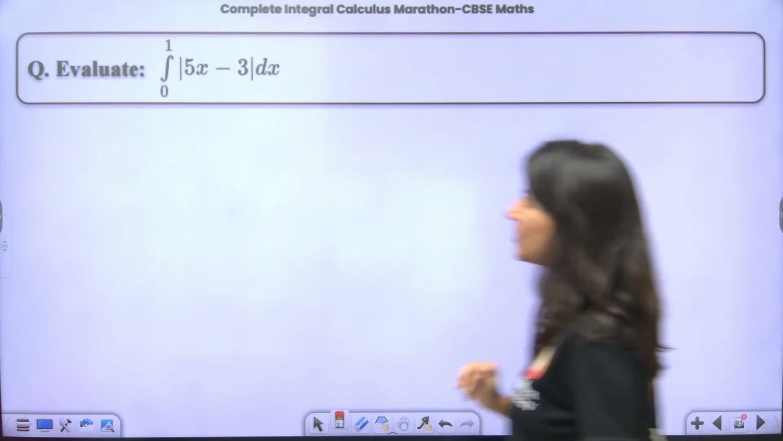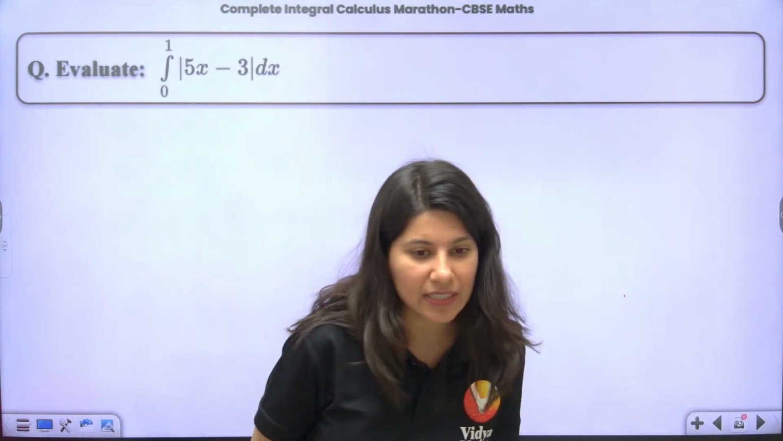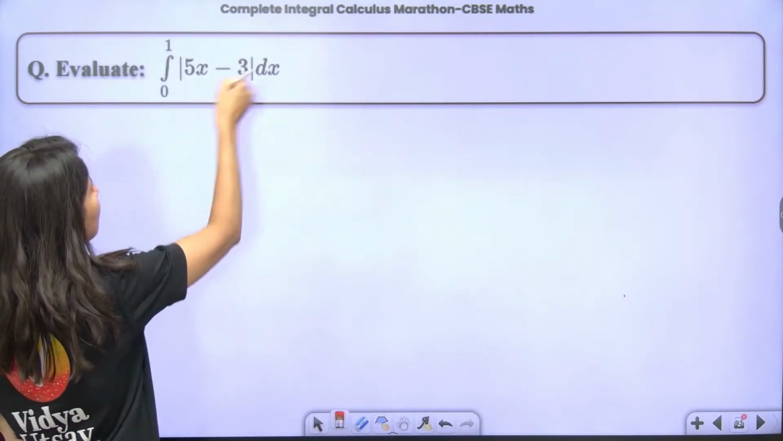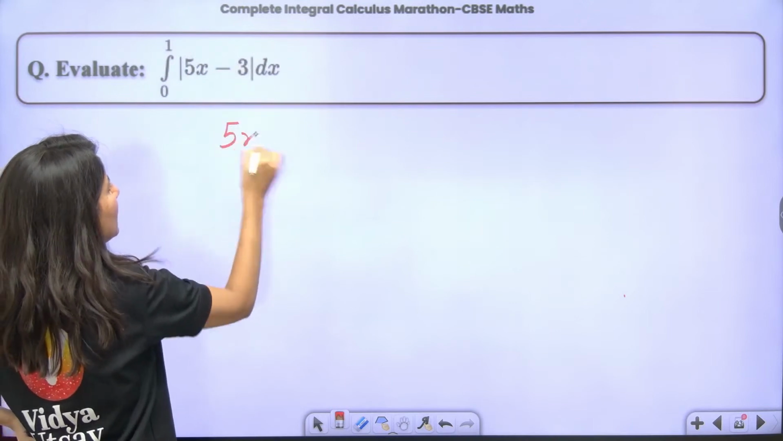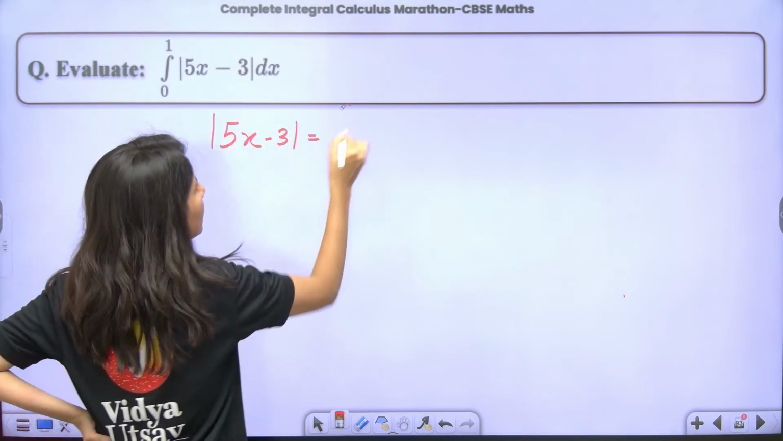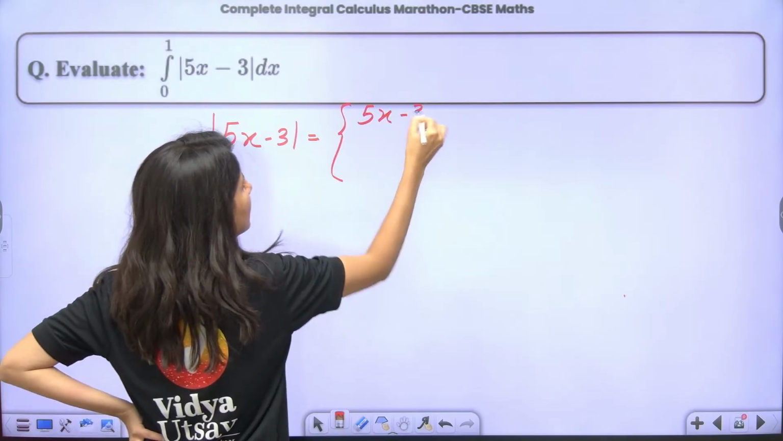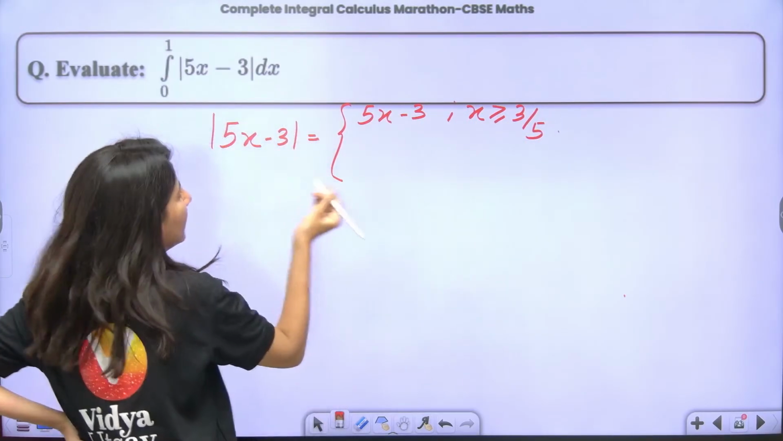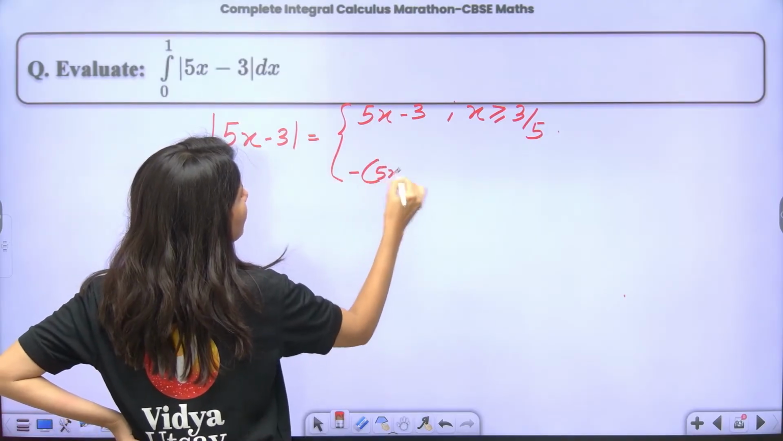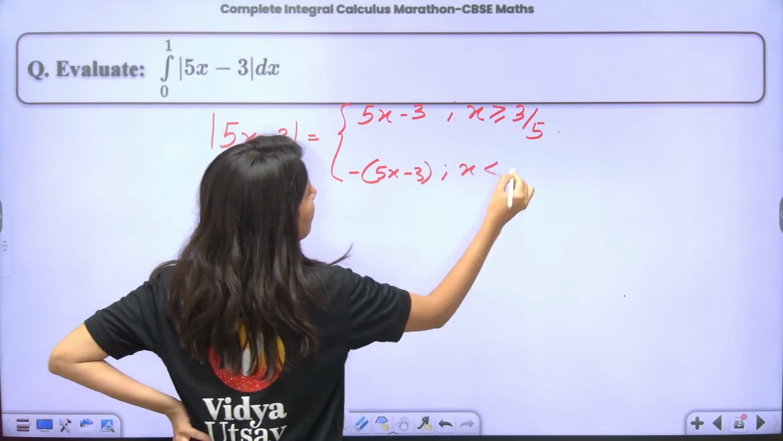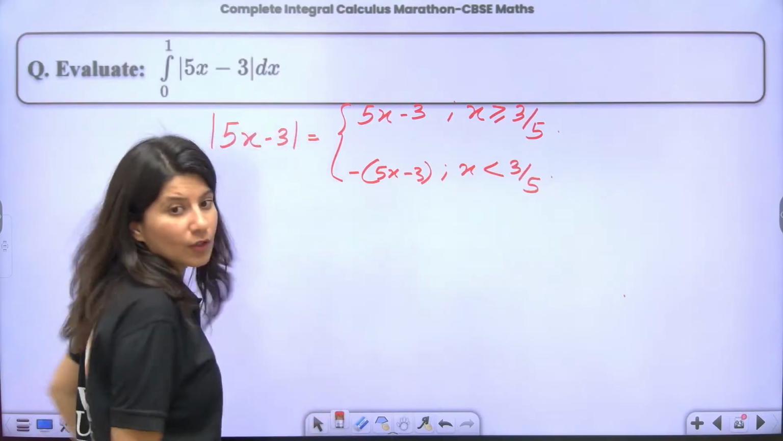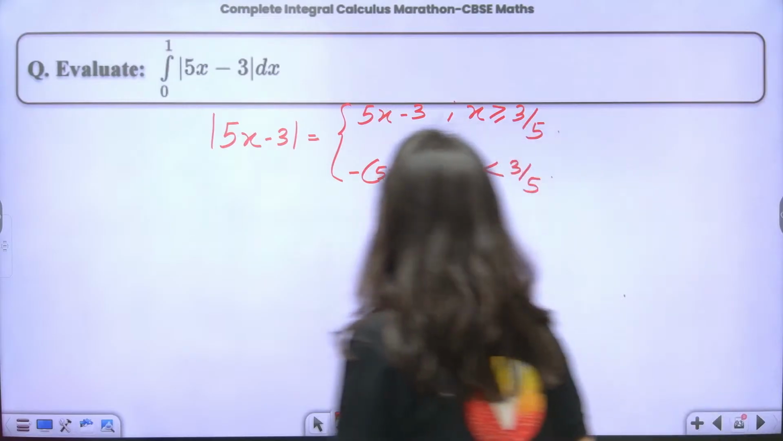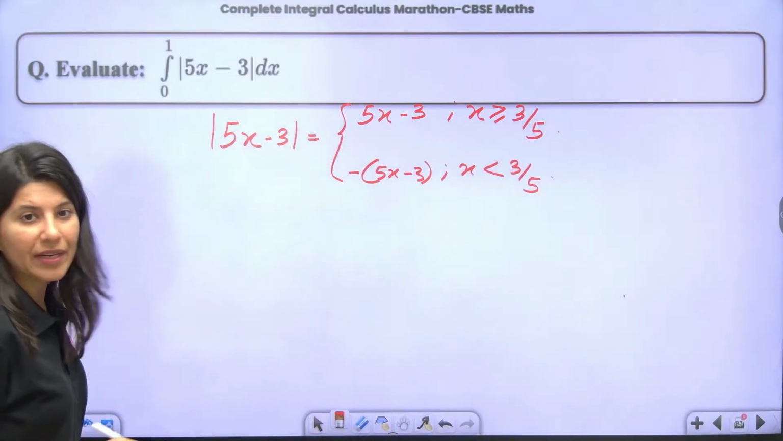Let's do another question, integral 0 to 1 of mod of 5x minus 3. So clearly, the modulus of 5x minus 3 is 5x minus 3 when x is greater than or equal to 3 by 5, and minus of 5x minus 3 when x is less than 3 by 5. Okay? Alright? Clear? Perfect.